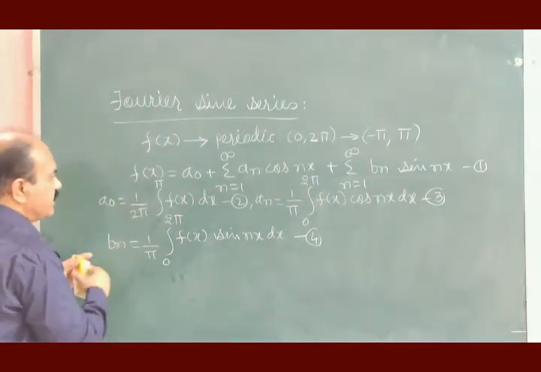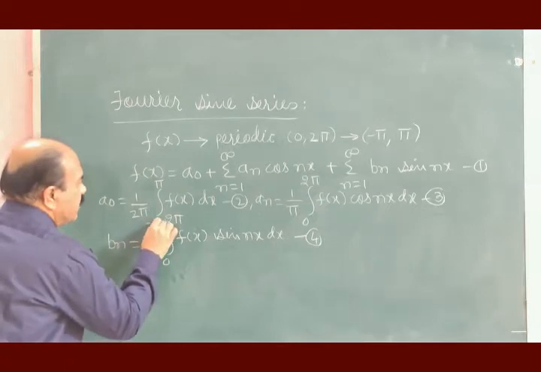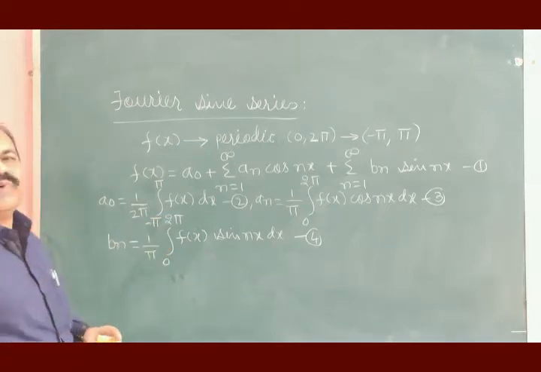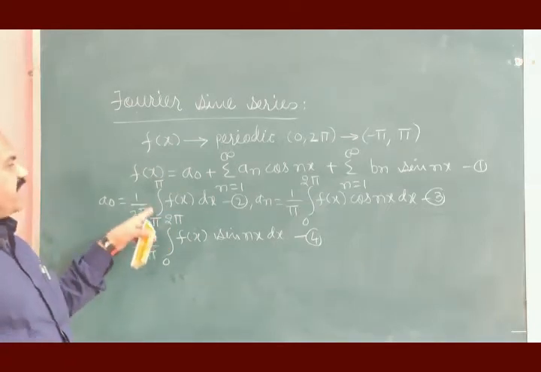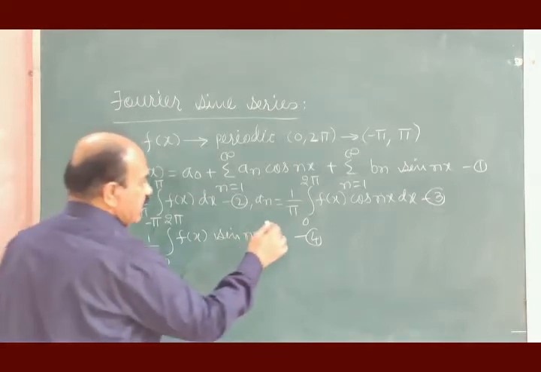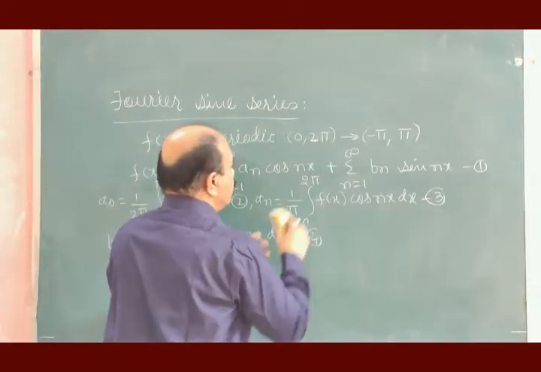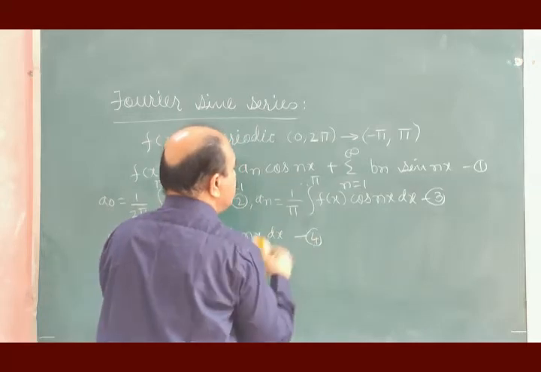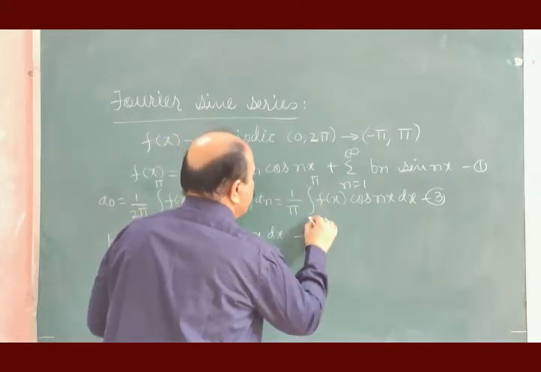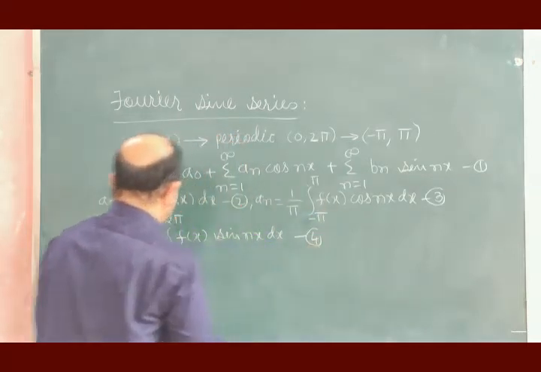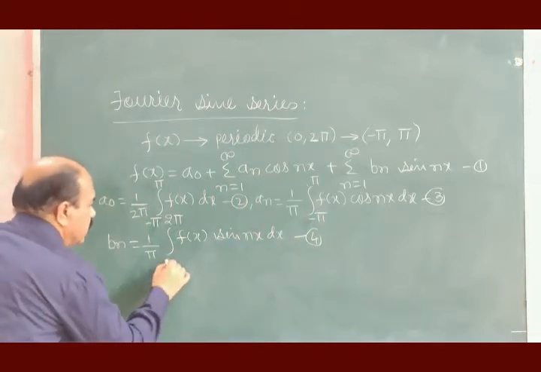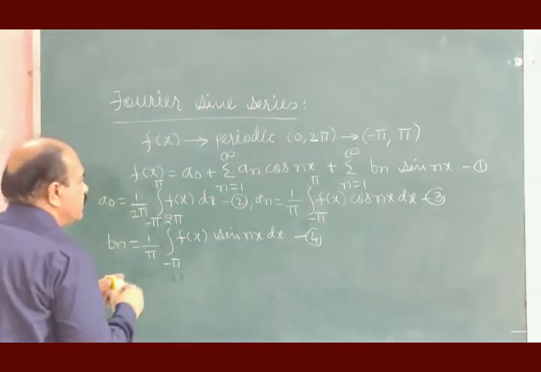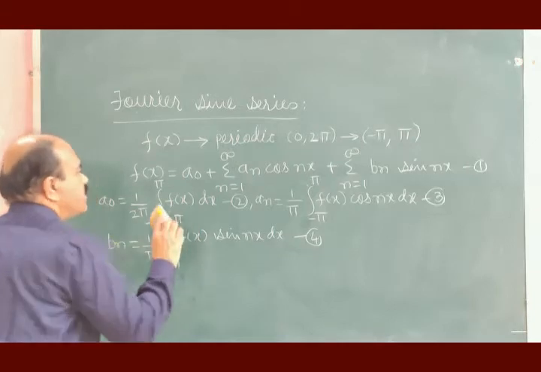change the limit. The limit 0 to 2 pi is changed to minus pi to pi. The limit 0 to 2 pi is again changed to minus pi to pi. Here also the limit is changed to minus pi to pi.